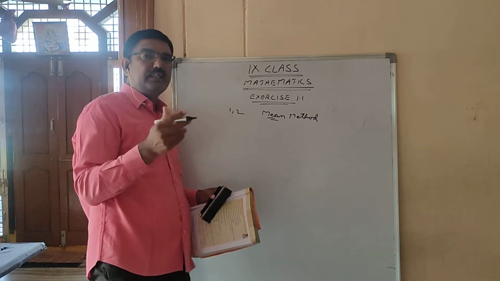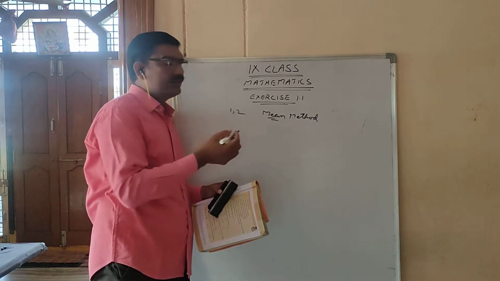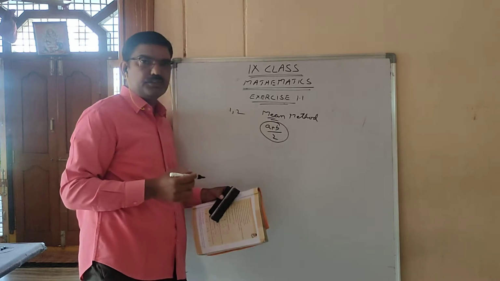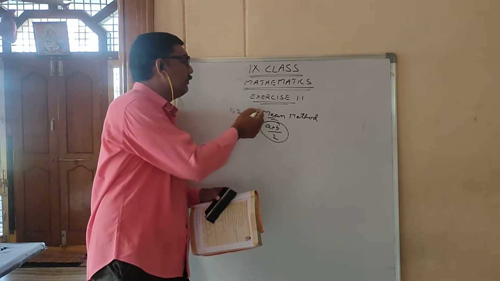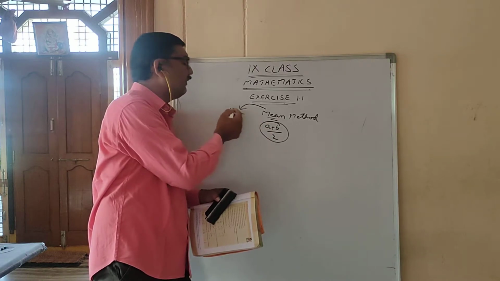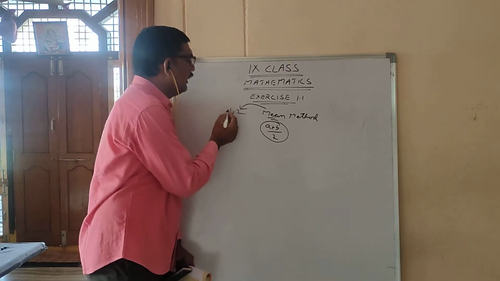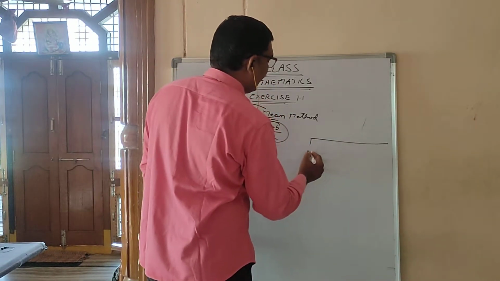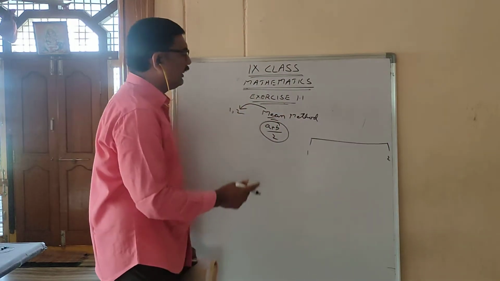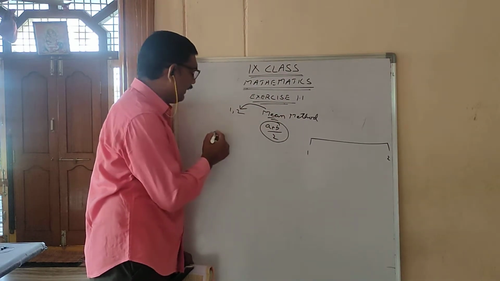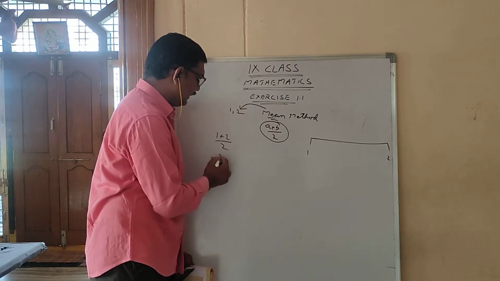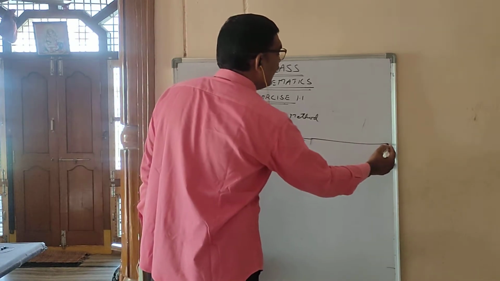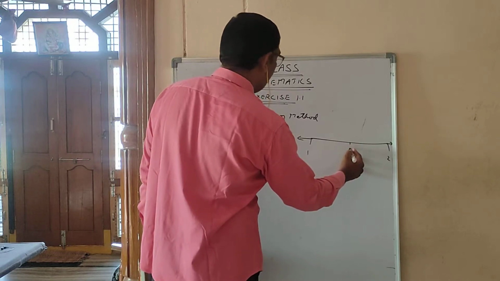If 2 numbers are there, its mean, like 2 and 3. The mean formula is a plus b by 2. Sum of observations by number of observations is the formula for mean. So mean method means you have to apply this formula. I want a number between 1 and 2. So here I have written 1 here, 2 here. I should apply this formula. What I will get is 1 plus 2 by 2, that is 3 by 2. This 3 by 2 on the number line is exactly at the center.